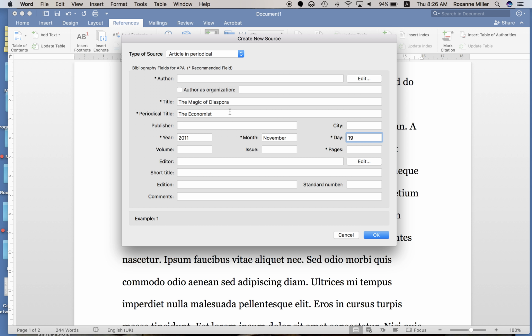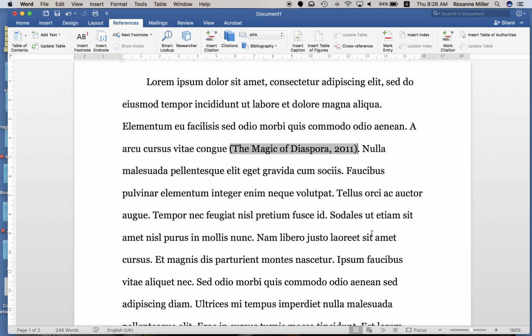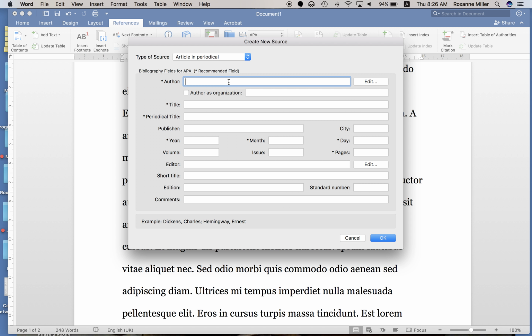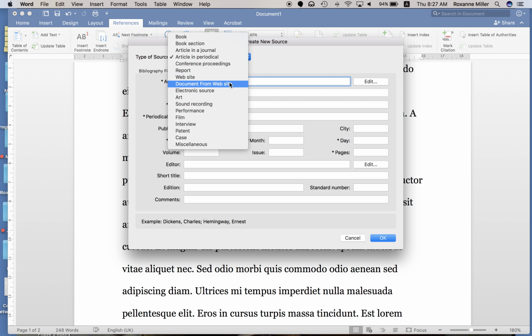Now, because we got this from an online version of the magazine, we're still treating it as a periodical, but we don't know the page numbers. So we click OK, and it enters it for us. And that one's done. All right, so now we're going to add in source 3 by the author Ronald Skeldon. And again, we go back and insert a citation. This one coming from Skeldon is from a document from a website.